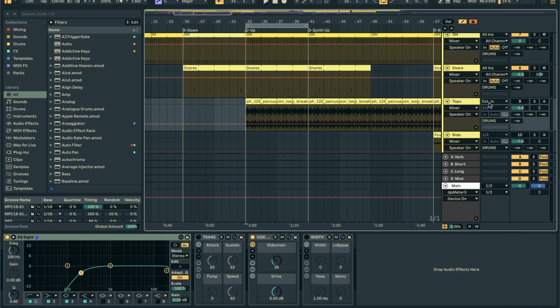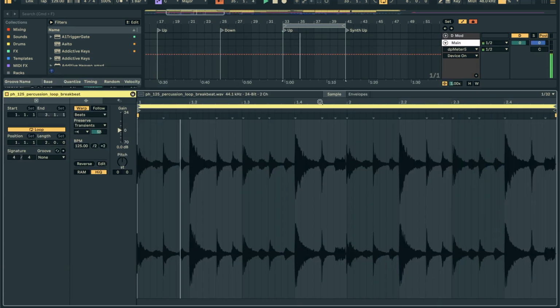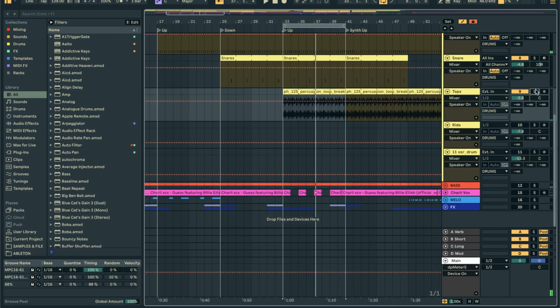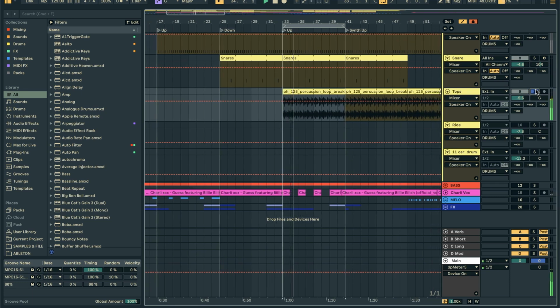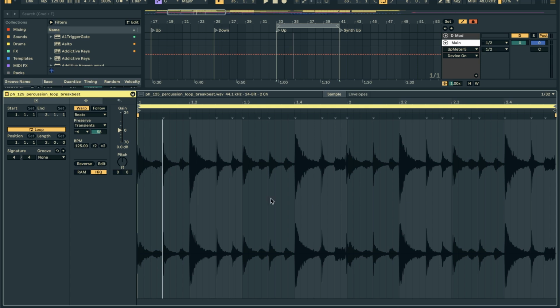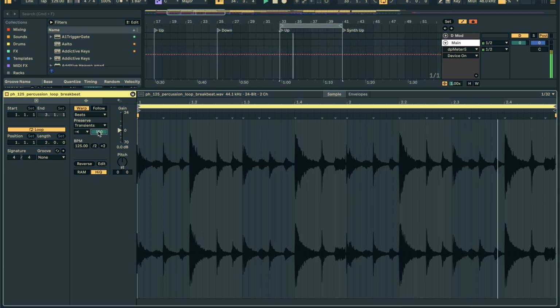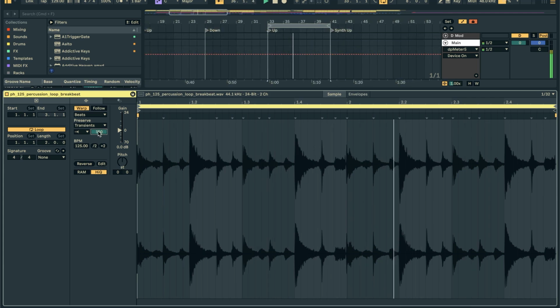So let's have a look at this first break that we added. And let's have a listen to it on its own. Really cool sounding break. I think I just typed in house breaks into Ableton, dropped it in here with the warp marker set to beats and on transients. If you switch it from what it's normally at to the arrow pointing to the right, you can tighten this up like this, and it's going to reduce the transients and make the sound a lot tighter. So if we listen to it like this and then full, you hear all that drums.